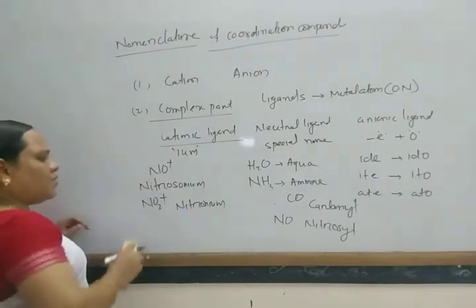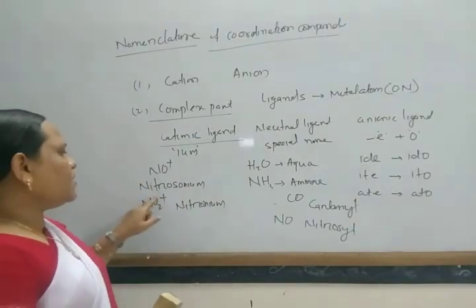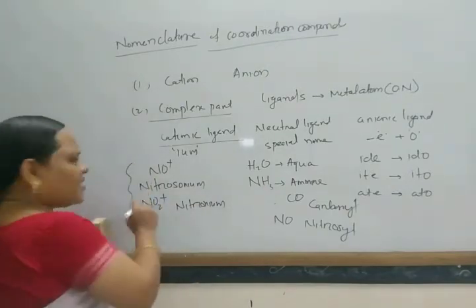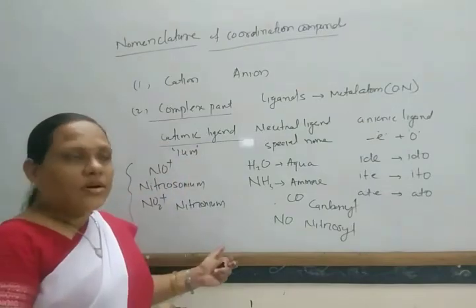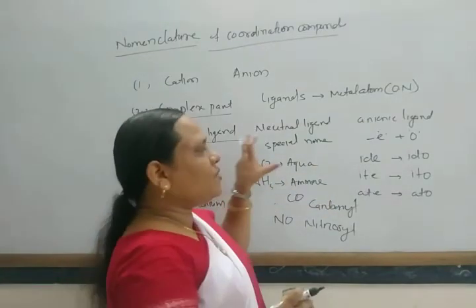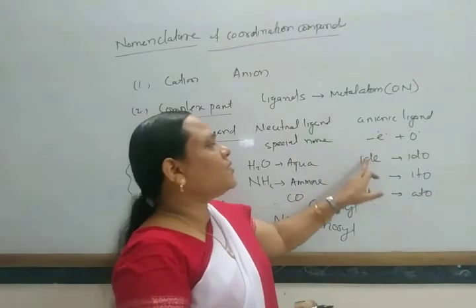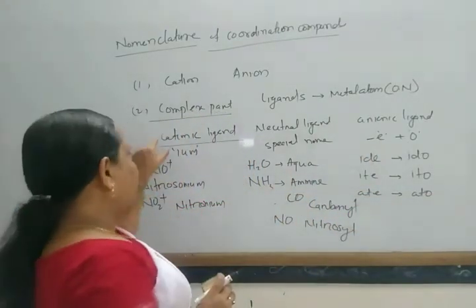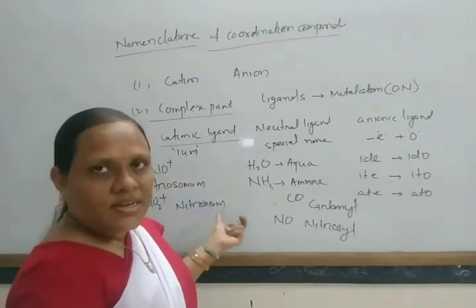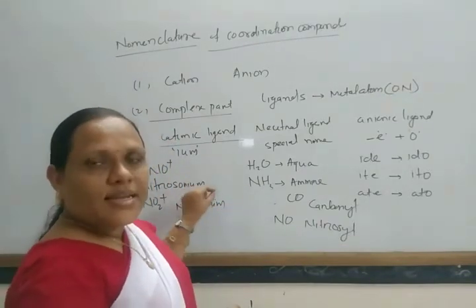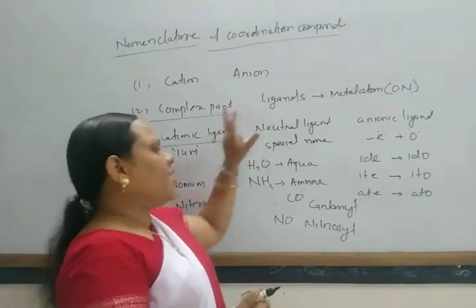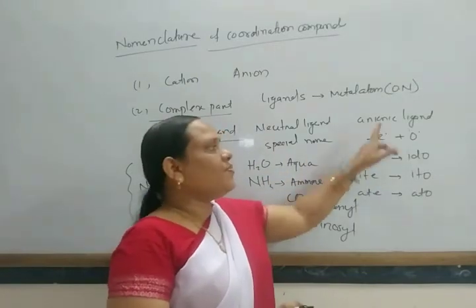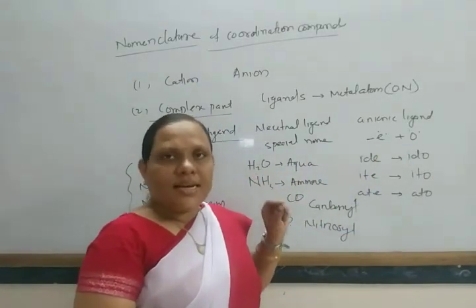Okay, so let us take only two examples, NO+ and NO2+, nitrosonium and nitronium. Positive ligands are very rare, very few in number. Maximum ligands are either neutral ligands or anionic ligands, because these are electron rich species and these positive species are not electron rich. In this way, fewer ligands carry a positive charge. Maximum ligands carry either no charge, that is neutral ligands, or a negative charge.